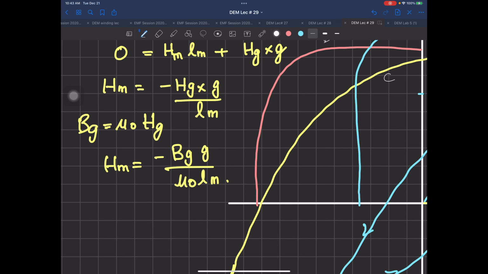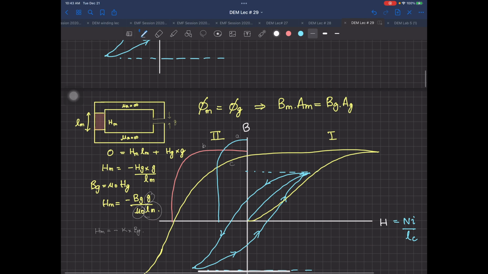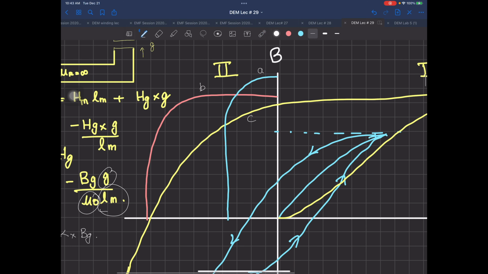You have to put in values of G, put in values of mu naught, put in values of LM, and this will become an equation HM equal to minus some constant K, whatever values you put in over there, multiplied by BG. यानी कि for the values of BG which are from 0 to some value, something 0.5 Tesla, 1 Tesla, whatever, you are going to get some values of HM.